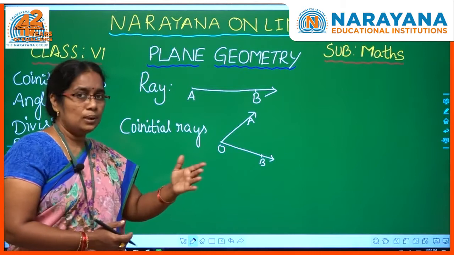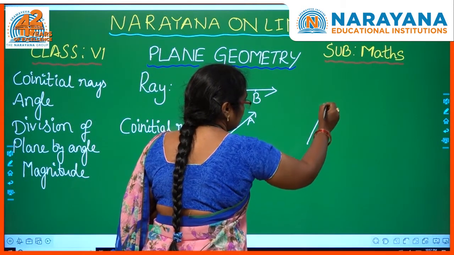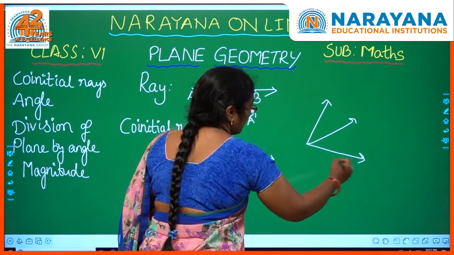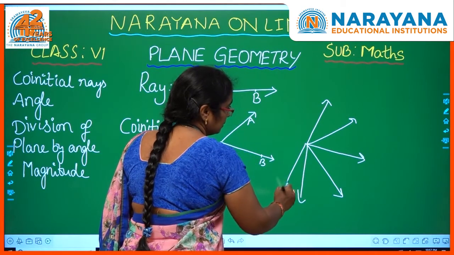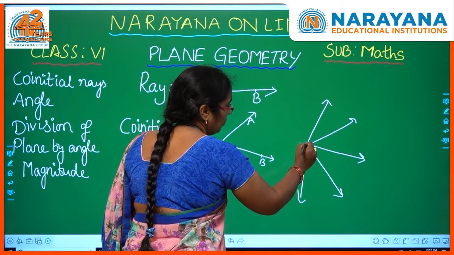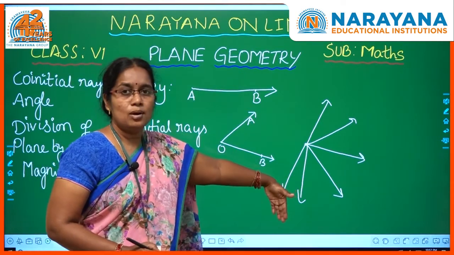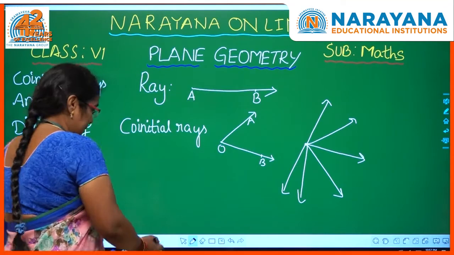See, not only two rays, we can draw an infinite number of rays from the same initial point. All these rays have come out from one point only. So, all these rays we can call co-initial rays. Understand?